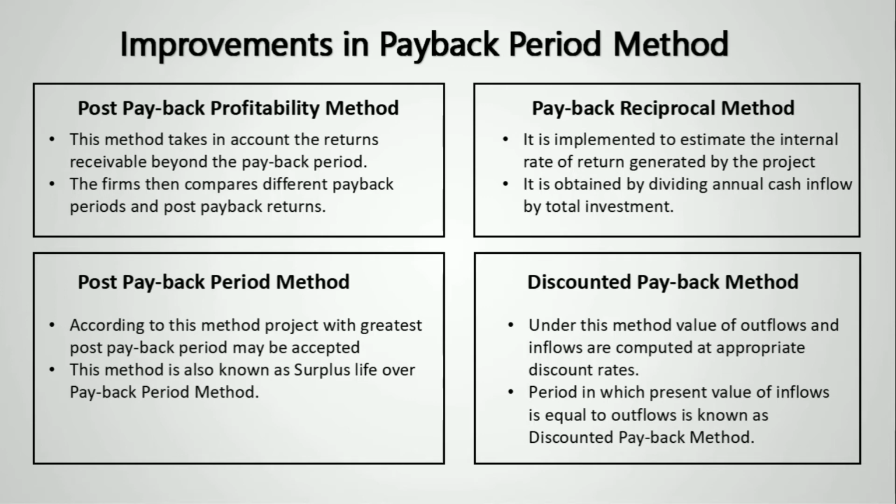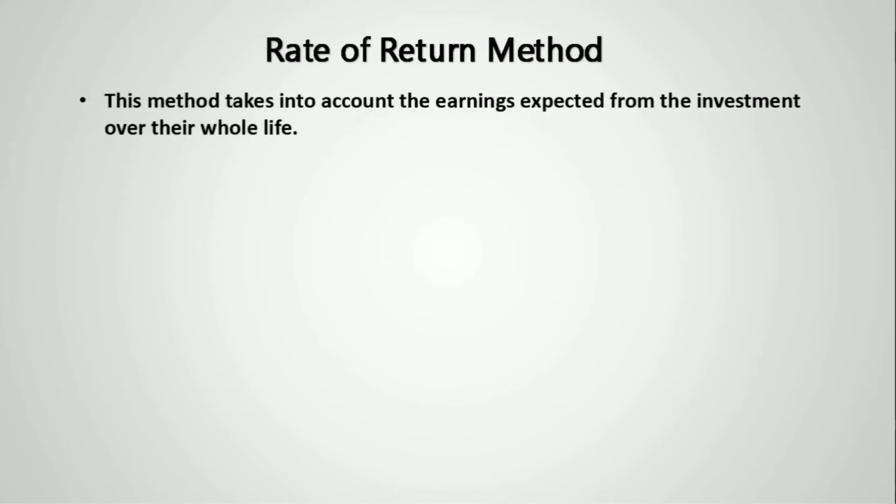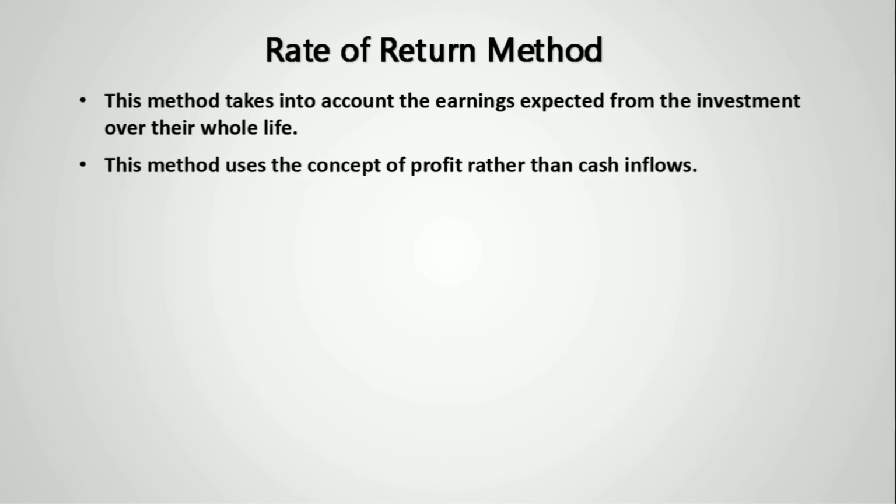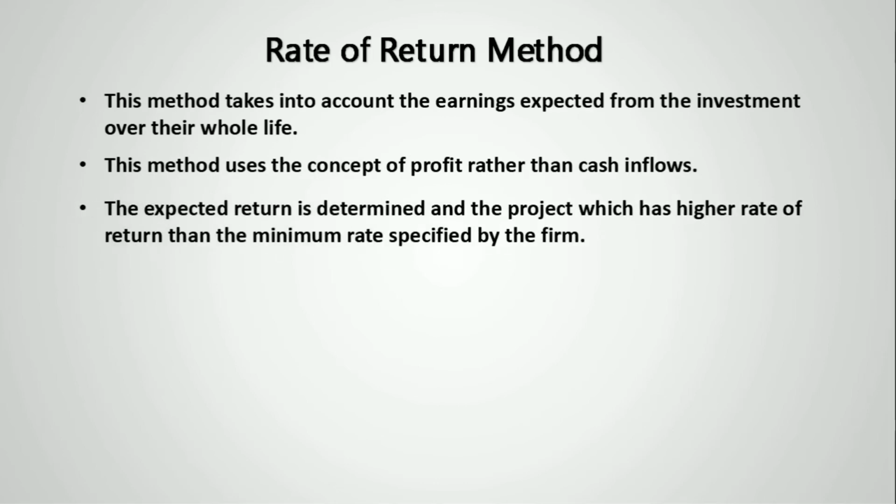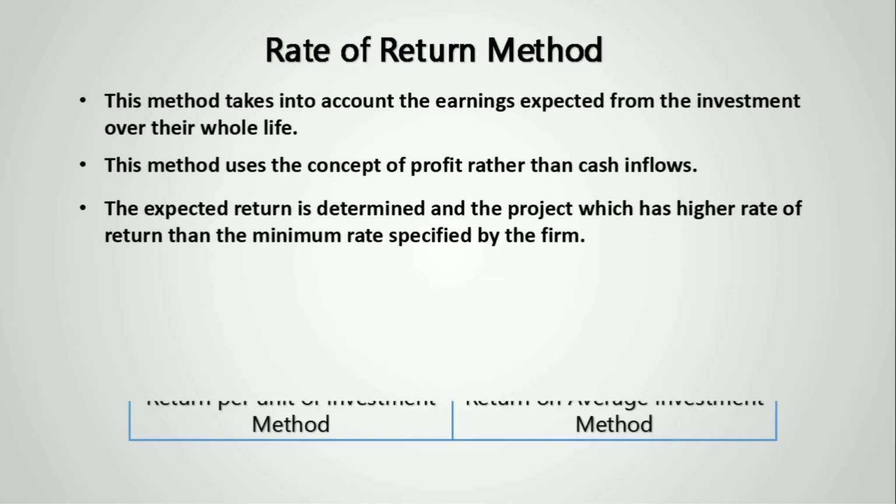Next method is rate of return method. It takes expected earnings from investment over their whole life and uses concept of profits rather than cash flows. Project with higher rate of return is selected. This is the last method under traditional methods but has 4 parts. Let's discuss each one of them quickly.